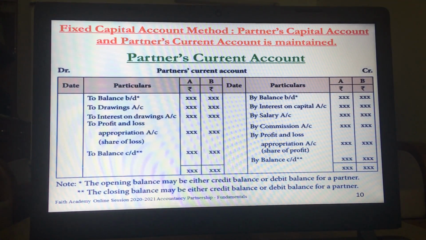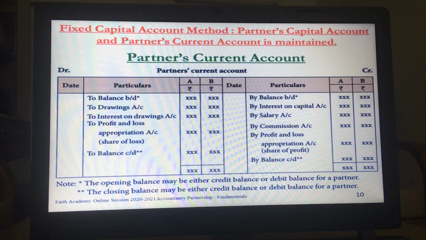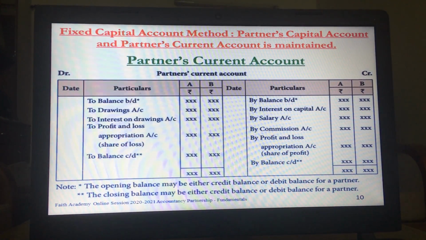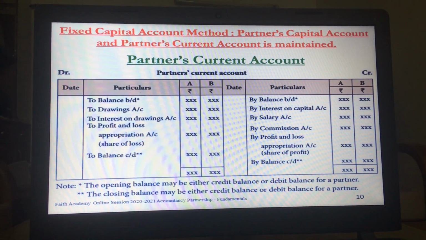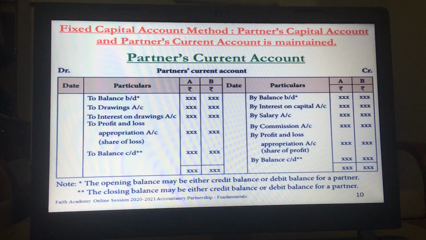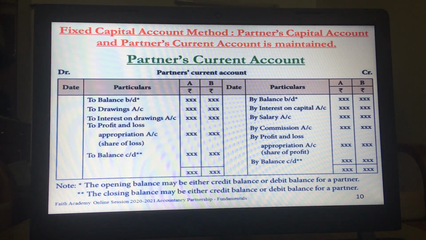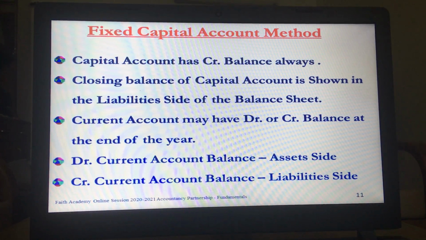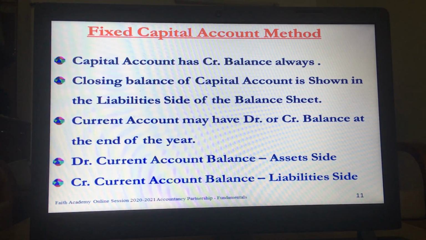So a credit capital account or credit current account shows that it's a liability for the firm, and a debit balance of the partner's current account shows that the partner is supposed to pay an amount to the partnership firm. So capital account will always have a credit balance.